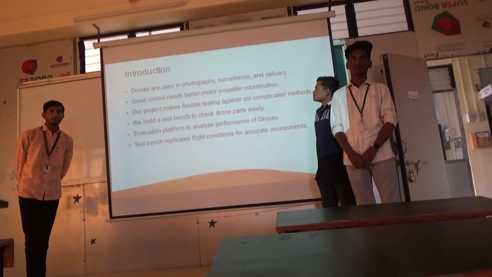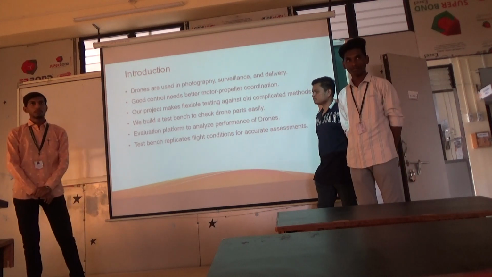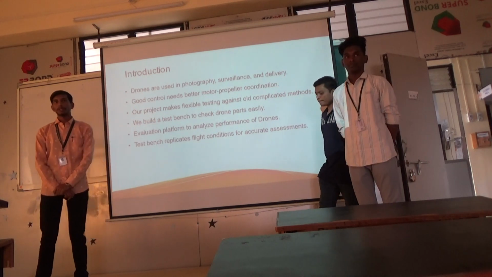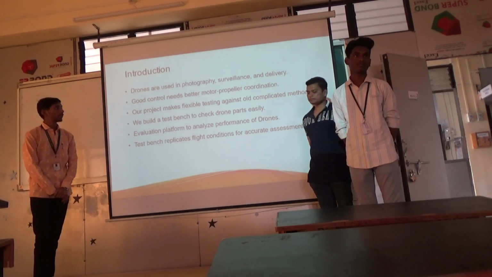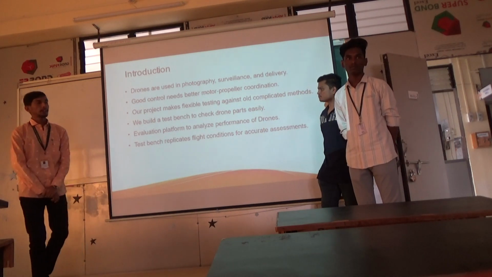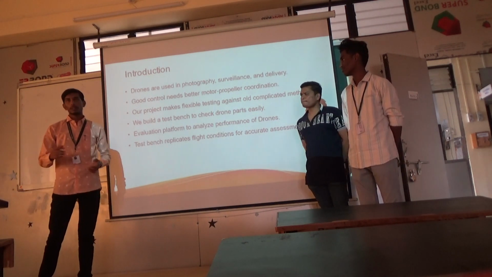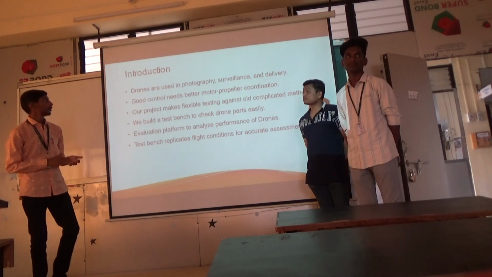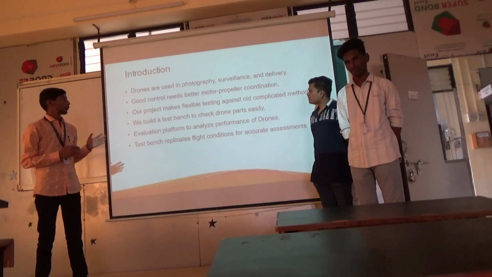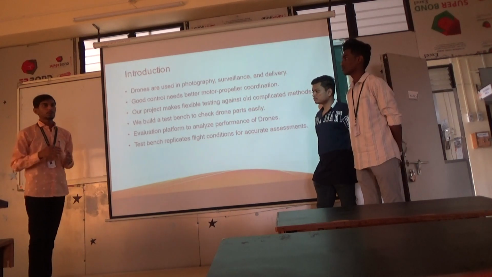Drones are used in photography and surveillance delivery. Drones are used everywhere nowadays for delivery of various medical items, and Amazon and various companies are trying to use drones for delivery of their various products like mobile phones, and they vary from size to size and number of propellers. So to deliver the product at the right place and at the right time, we need good control for the drone. If the drone is not controlled properly, it can fall anywhere or deliver the product to the wrong place.